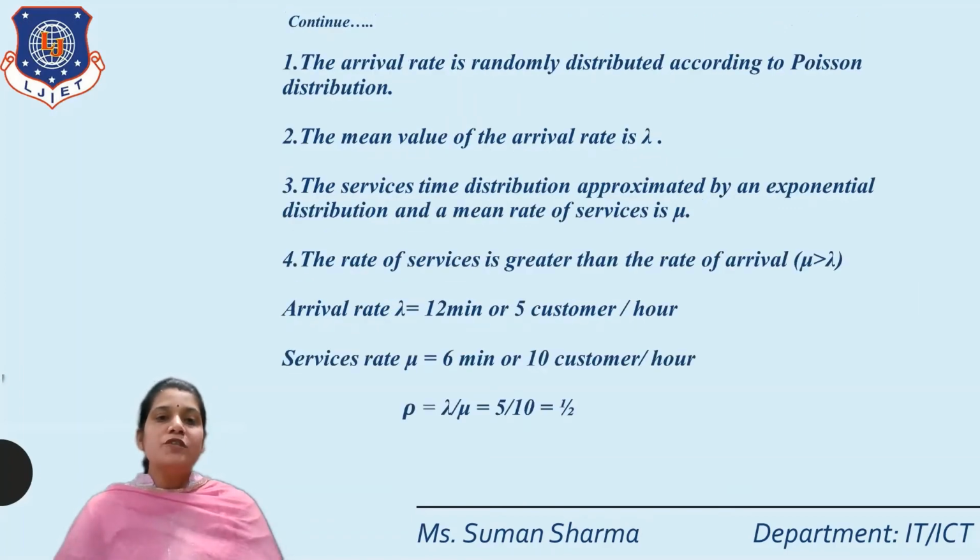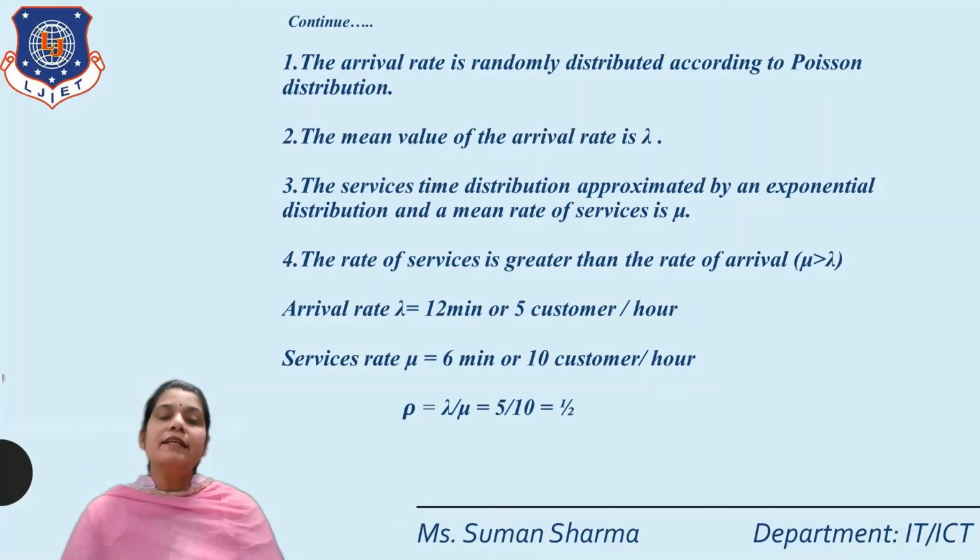So solution: the following assumptions are made for solving the given queuing problem. The first assumption is the arrival rate is randomly distributed according to Poisson distribution. Second, the mean value of the arrival rate is lambda. Third assumption is the service time distribution is approximated by an exponential distribution, and the mean rate of service is mu. Fourth one is the rate of service is greater than the rate of arrival. Got it? According to our question.